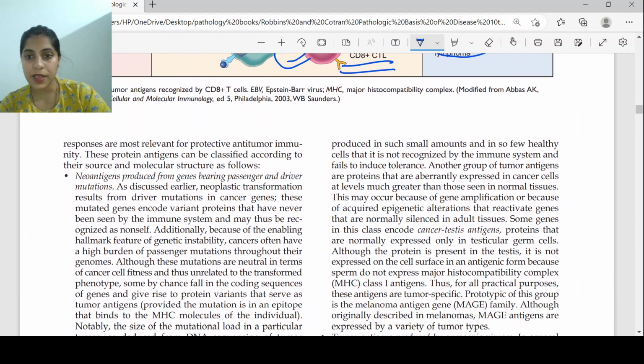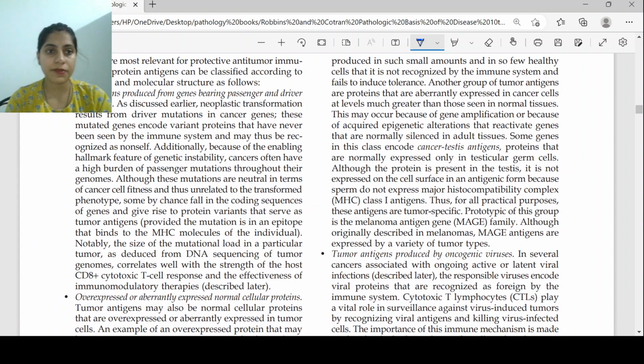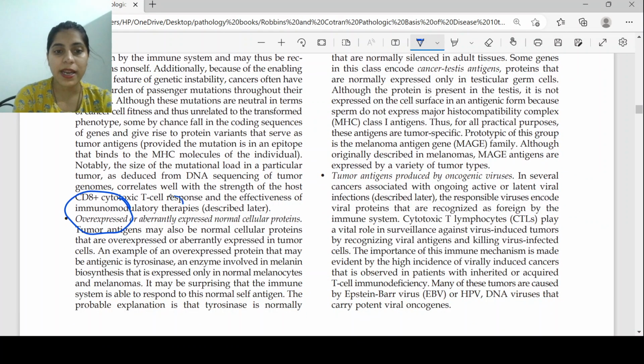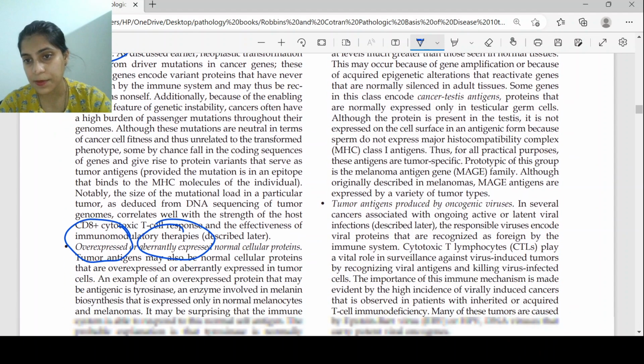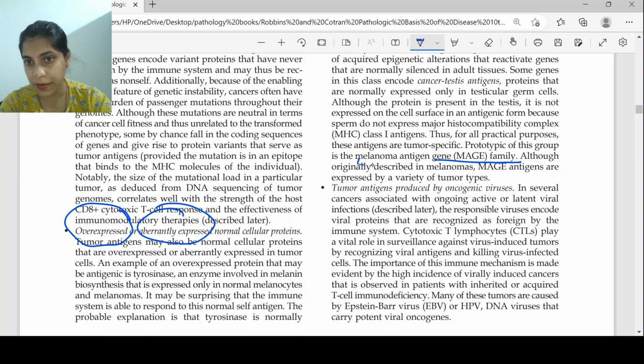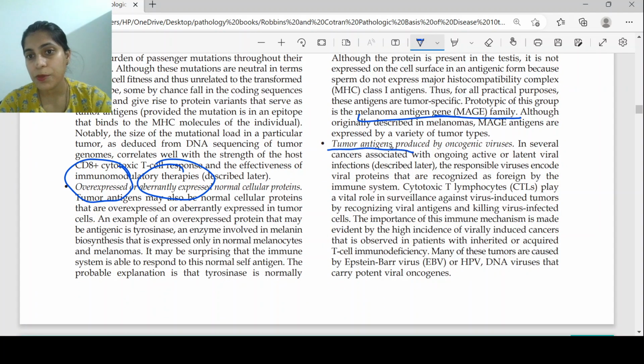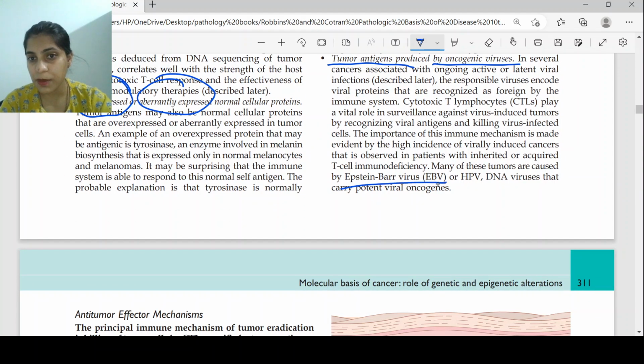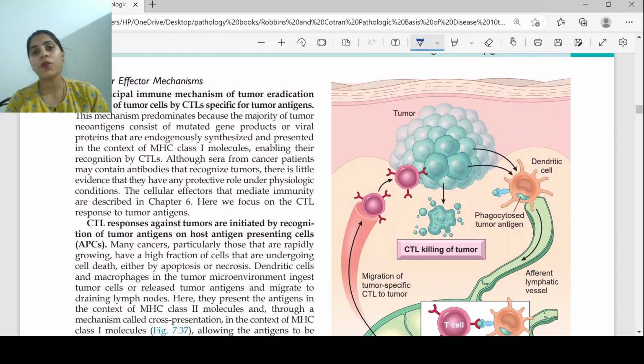The same things have been discussed in the headings. The first one is neoantigen presentation: new antigens developed by the cancer cells are presented to the T cells, leading to an immune response. Then overexpressed and aberrantly expressed antigens, which I have already discussed, like the melanoma antigen genes. Then tumor antigens produced by oncogenic viruses, which we have already discussed. This can be due to EBV, HPV or other DNA viruses, any virus. Then we will study how it is happening.